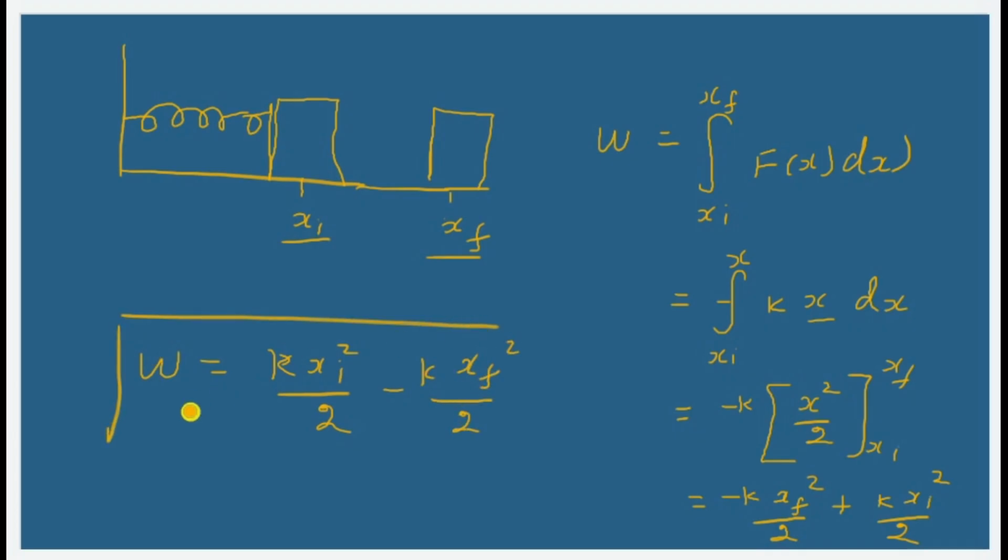So it is proved the work done will be given by the force into displacement, or other way you can say that as the change in energy will be giving you the work done according to the work energy theorem.